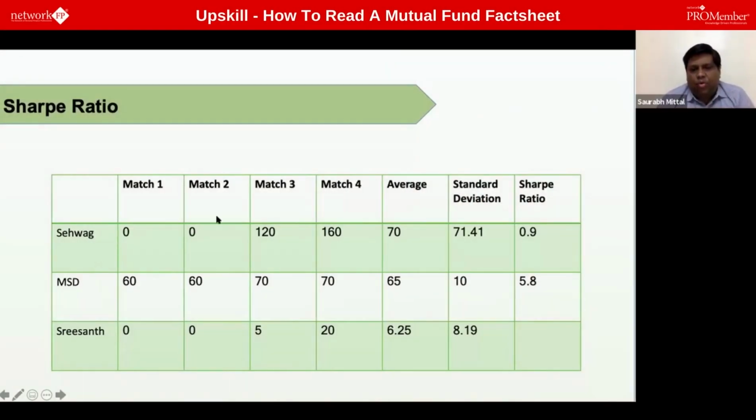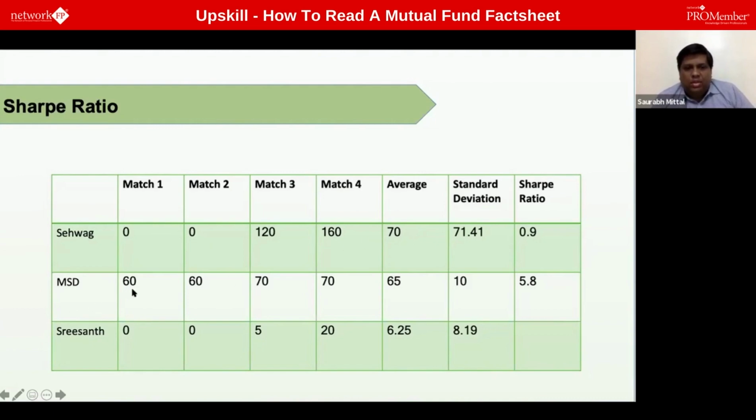Say for example, there are 4 matches that were played, and all these 3 players played it, right? So Sehwag, Dhoni, and Srishant. Now, just for the moment, let's look at the score of Sehwag. In the first match he scored 0. In the second match he scored 0. In the third match he scored 120. In the fourth match he scored 160, which gave an average of 70 in 4 matches, right?